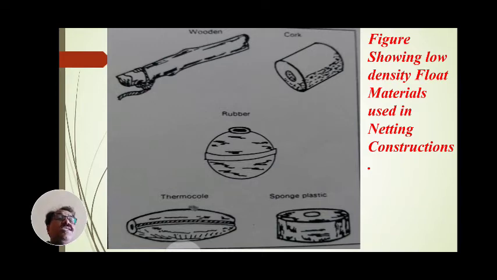Figure showing low density float material used in netting construction. These floats can be seen here.